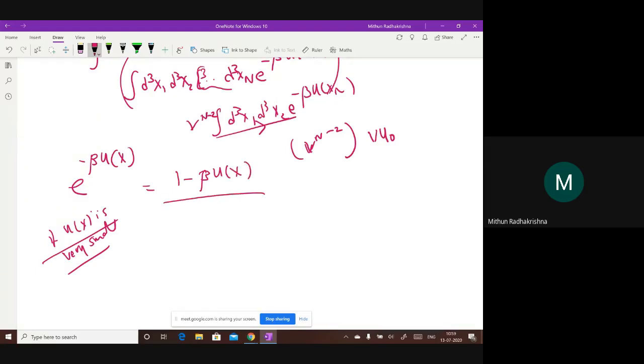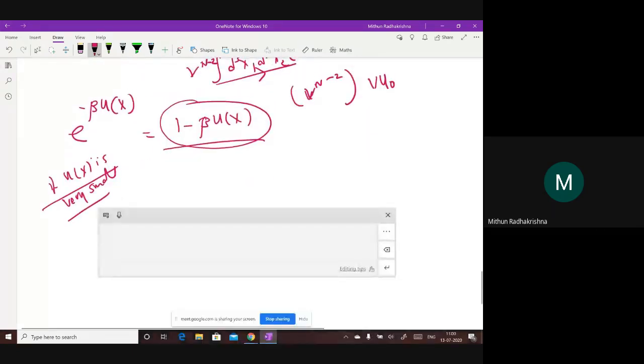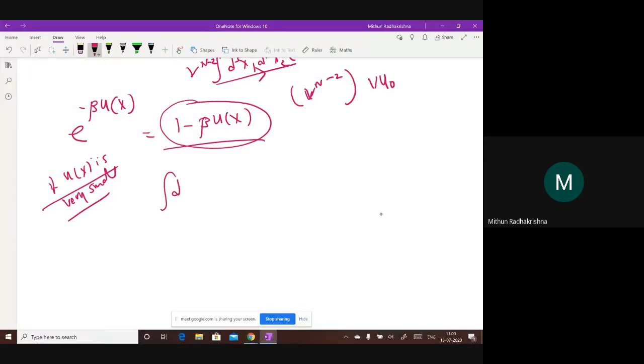Yes, sir. So basically now in place of e to the power this, in the integral I'll just substitute this, which is d cube x1, d cube x2, here I have 1 minus beta u of x. And here I think we have divided by v power n, and this is the integral.